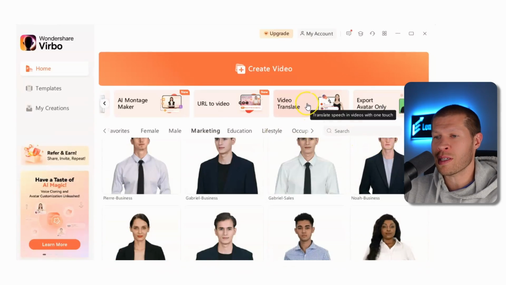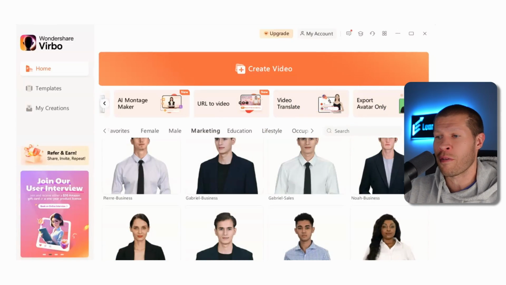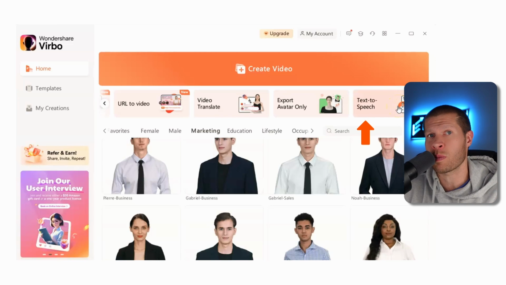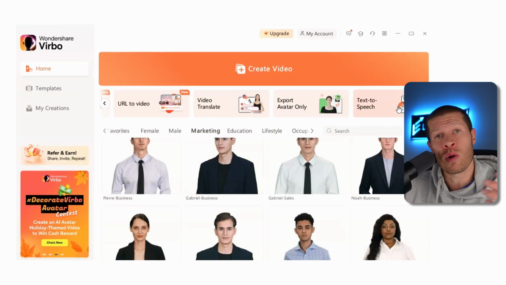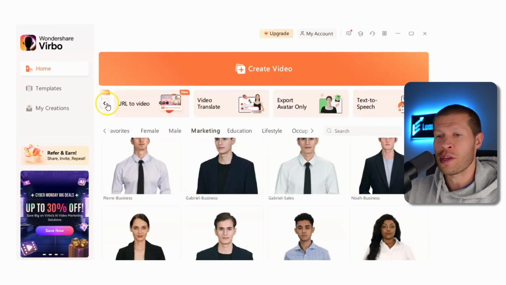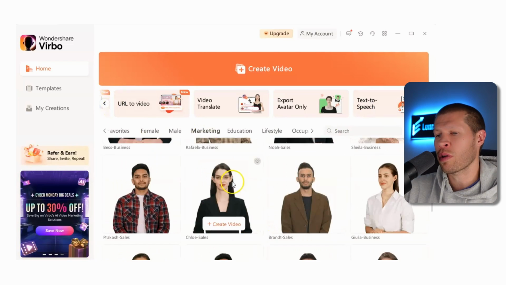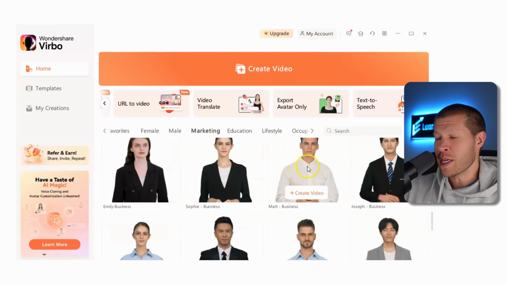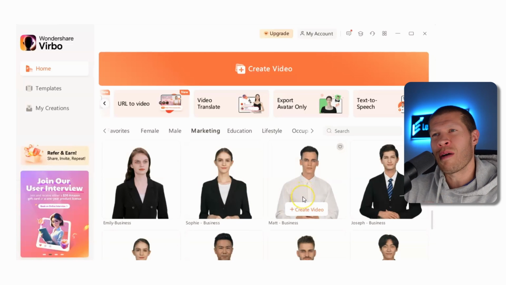Now, before I show you the example here, it is another really cool feature. If you look all the way to the right, they do have a text-to-speech feature as well. So that can be helpful for recording voiceovers. If you're just putting a voiceover on top of a different video, not in this software, that is another really cool feature that you could utilize. So let's scroll down. Depending on who you might want to pick, you could pick this guy, although he's a little bit too dressed up for something like I would do. I'm making a channel, typically speaking, on building content.